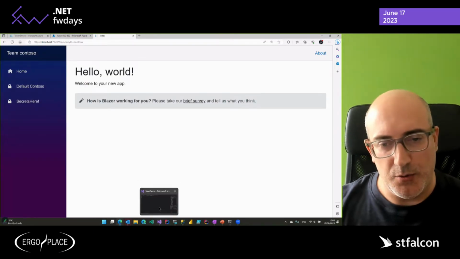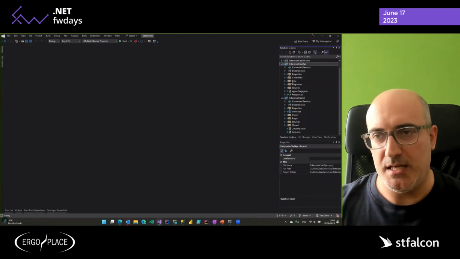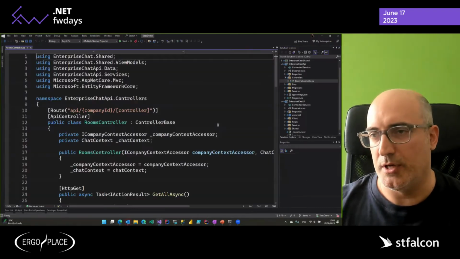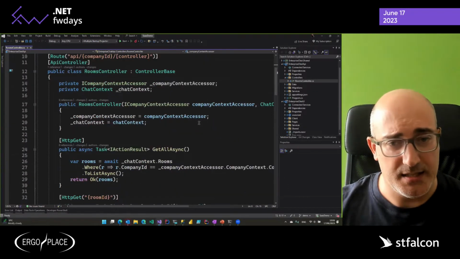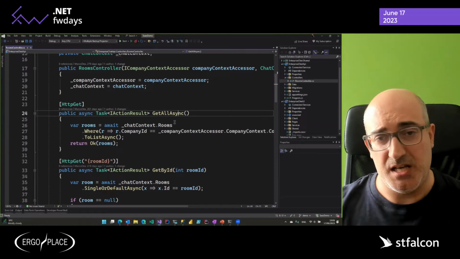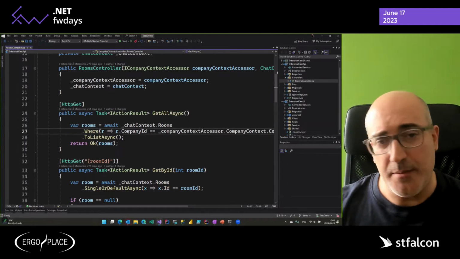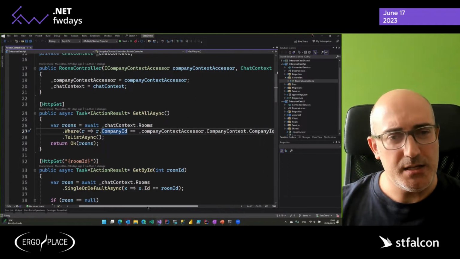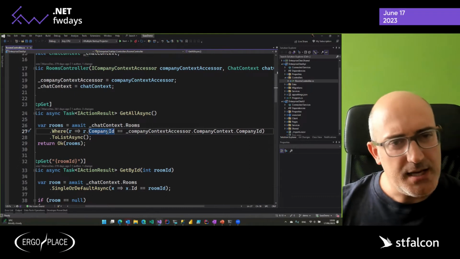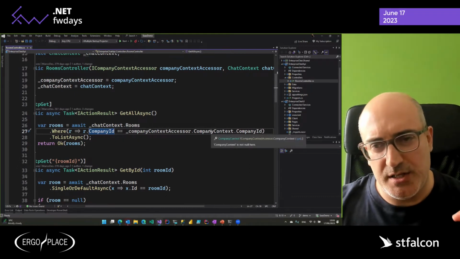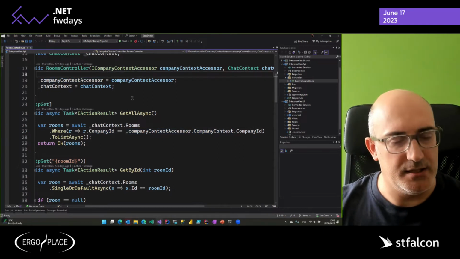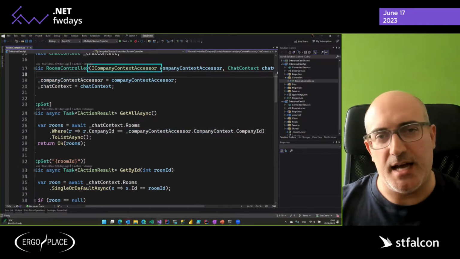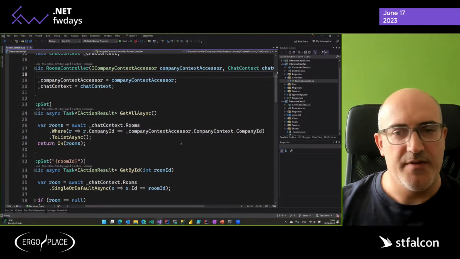Under the hood, what's happening is that the front end is calling this rooms controller in the services stack, which has this GetAllRoomsAsync, for example, where I'm filtering by company ID. And just bear in mind that I'm retrieving the current company of the user by this abstraction that I have created, this ICompanyContextAccessor, which is very simple.